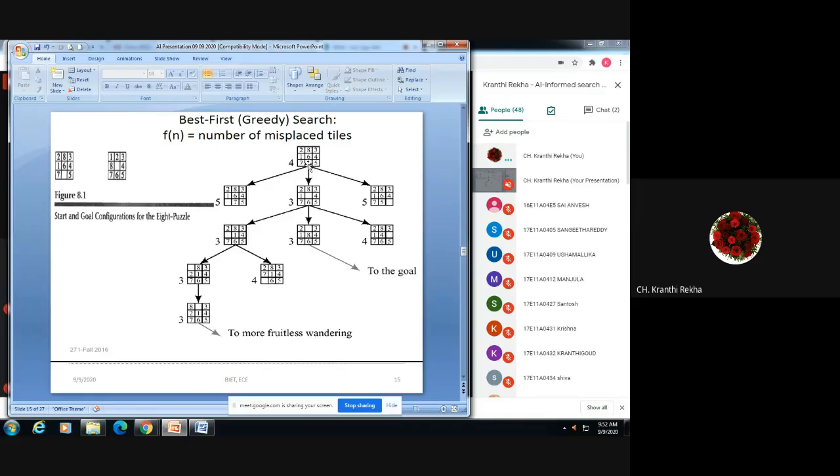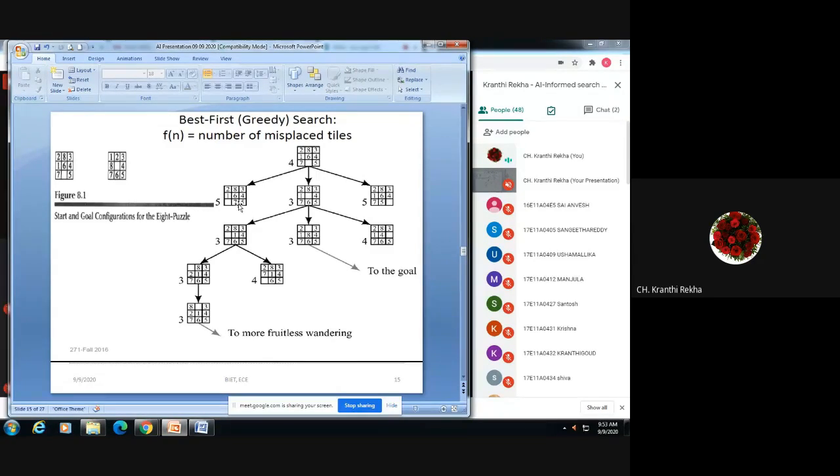Now how the branches are taken for this example: shift the tiles left, right, up, down, like that. In this initial state, the empty space is here, right? The empty space is after 7. So move 7 to that empty space.